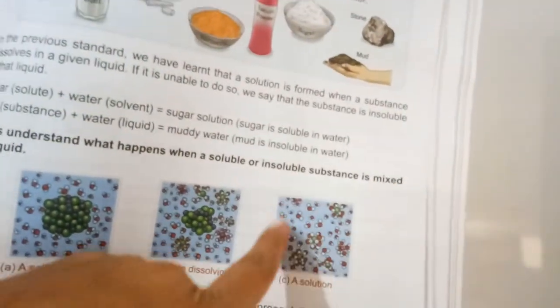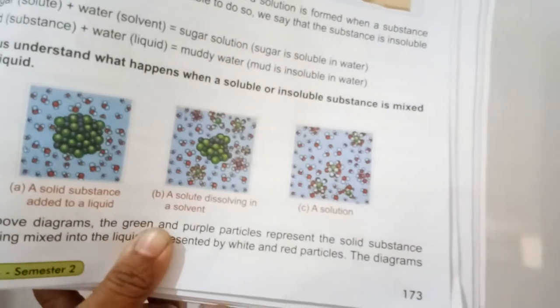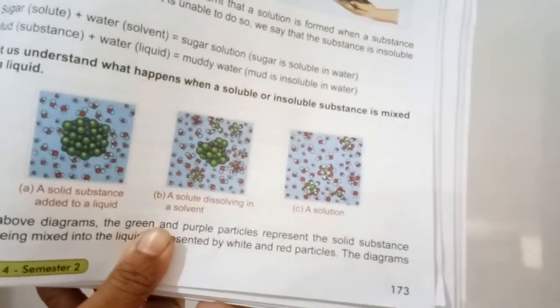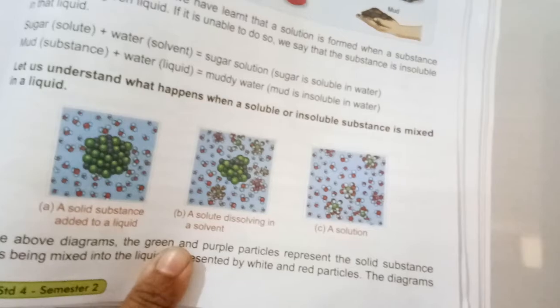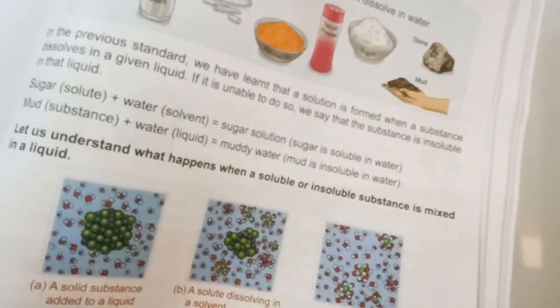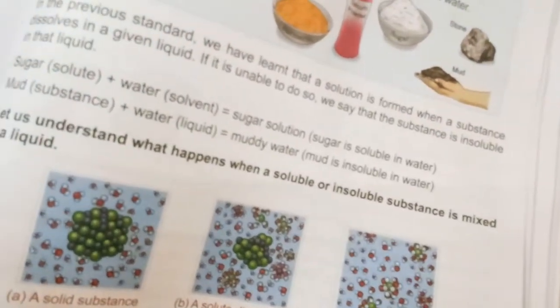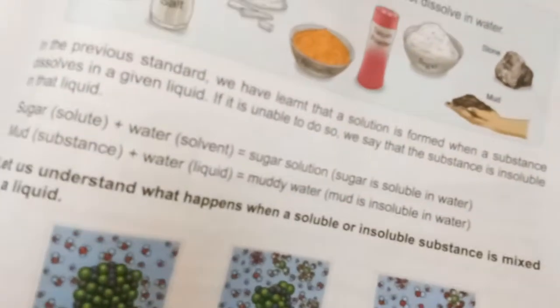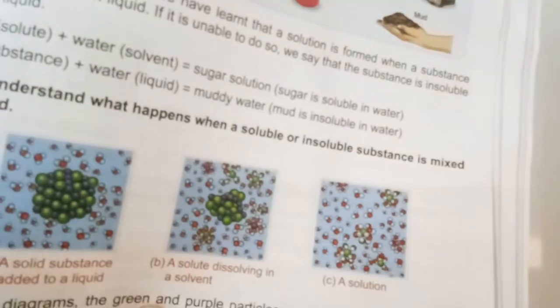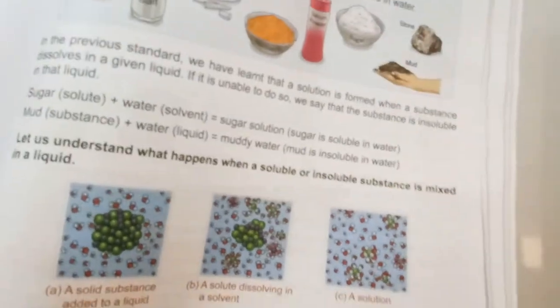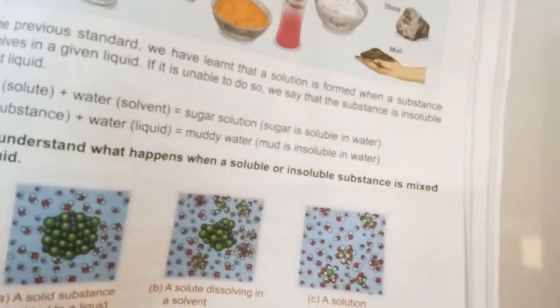If you look here, the green and purple have spread everywhere. They are completely spread throughout the liquid. So it indicates that it has formed a solution. The molecules disperse throughout the liquid and become completely uniformly spread. When they are uniformly spread, what we get is a solution. Suppose if it is soluble, then this phenomenon takes place.